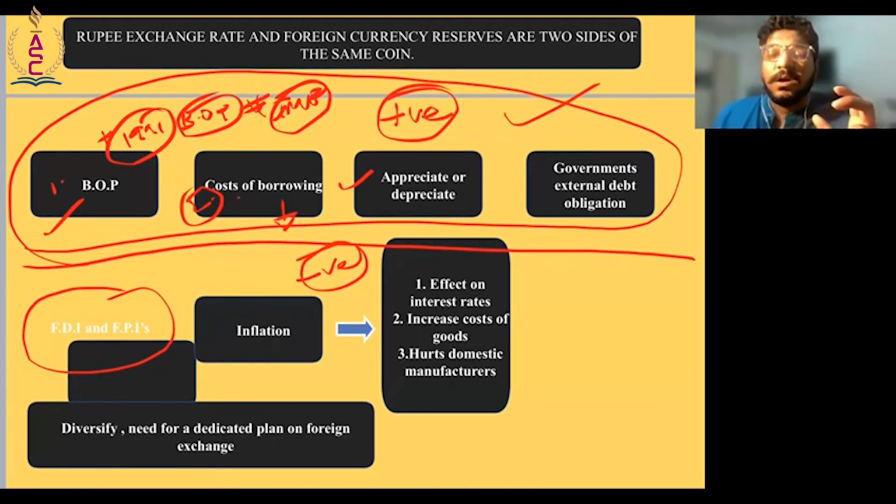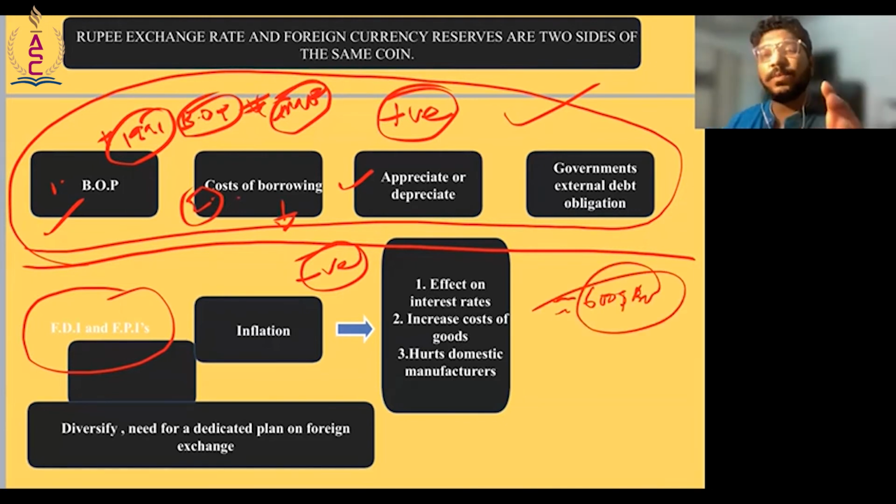Now, on the negative sides, one peculiar thing is that the Forex reserves we have are not because of exports. When we export, we get dollars, but that is not the way we have accrued such a huge amount of Forex reserves, around $600 billion, right? We have accrued them due to FDI and FPI.